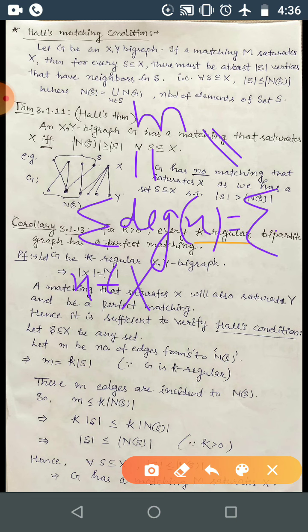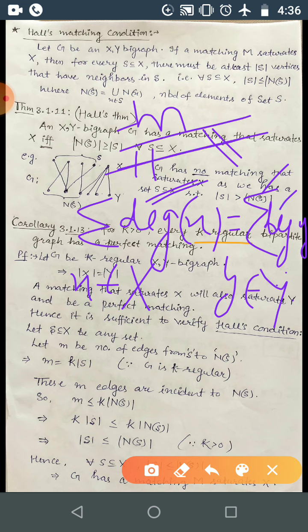So here, the degree sum present in the second partite set. In the case of a bipartite graph, you can count this one. This is k-regular, so this one will be k, this one will be k. So this is equal, so this is gone, and we will be taking just this one.